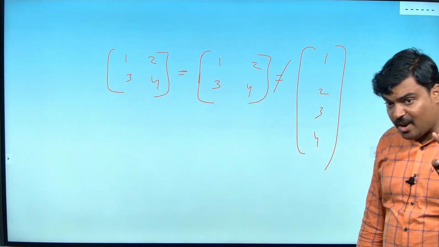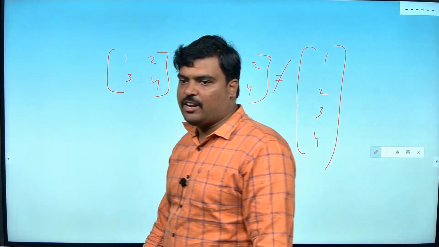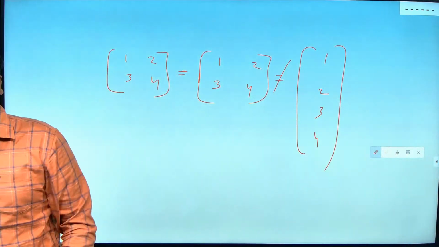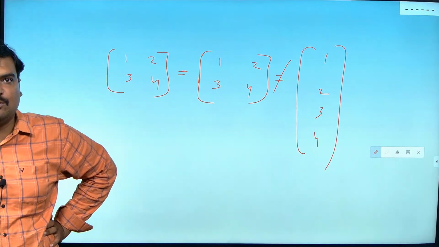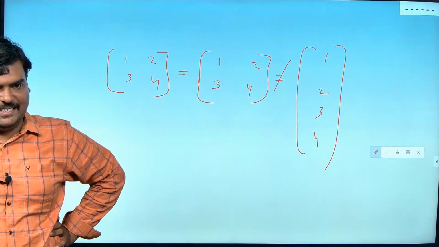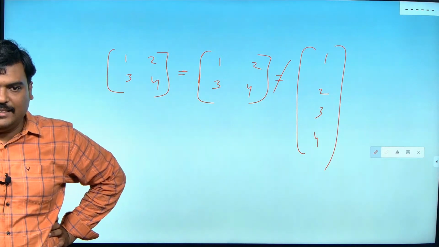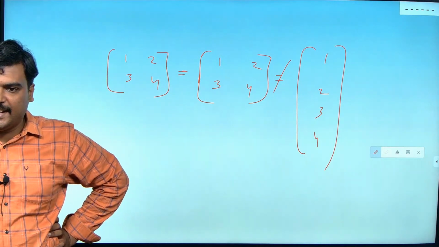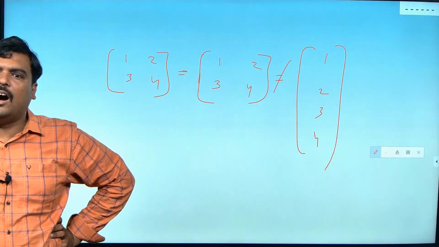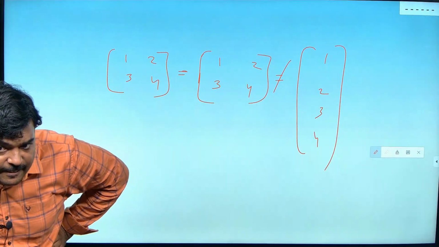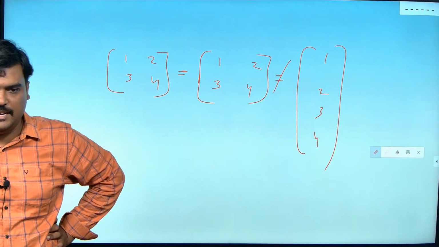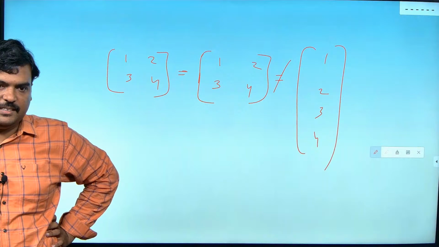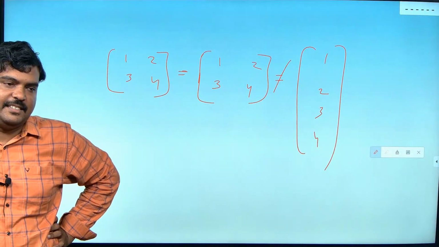If the order alone is equal, we call it an equivalent matrix. If only the order of two matrices is equal, I call it an equivalent matrix. If all the elements and orders are equal, then I call it an equal matrix. All equal matrices will be equivalent matrices, but not all equivalent matrices will be equal matrices. Clear, guys? Okay.